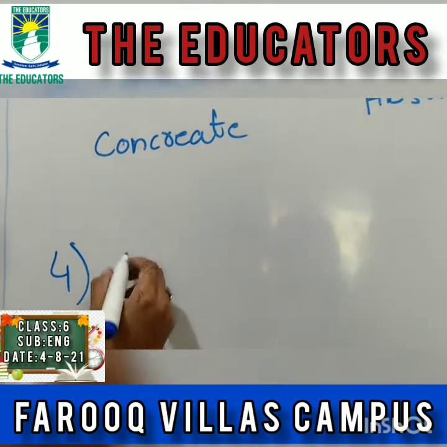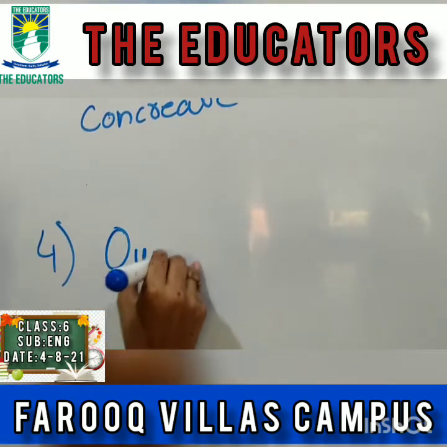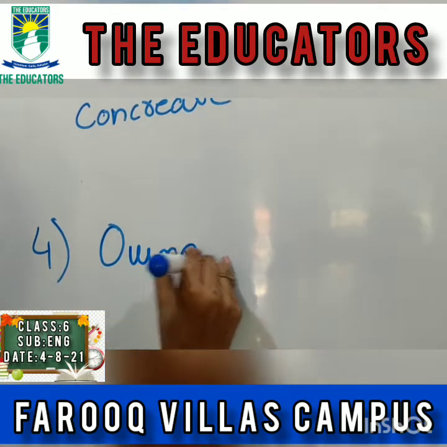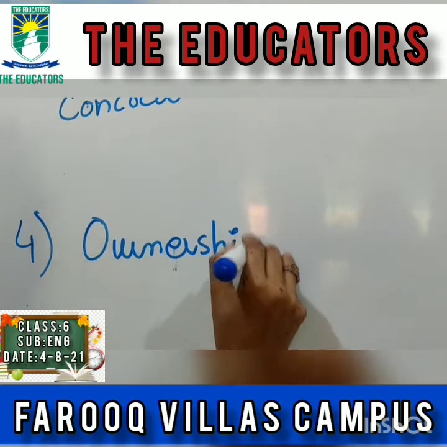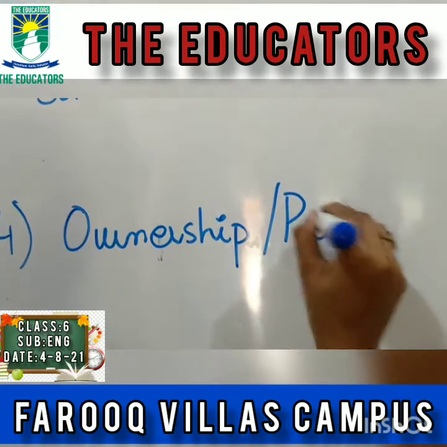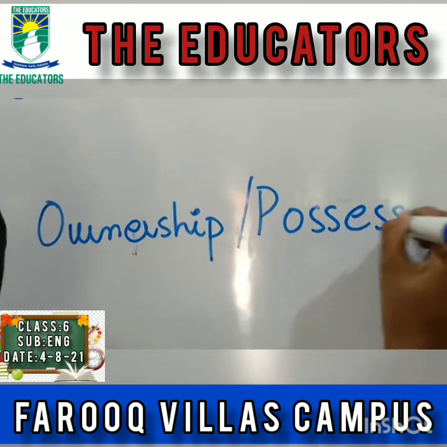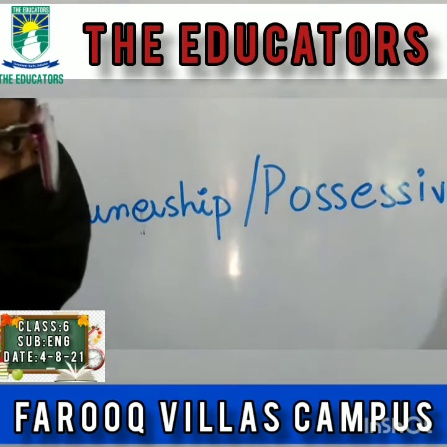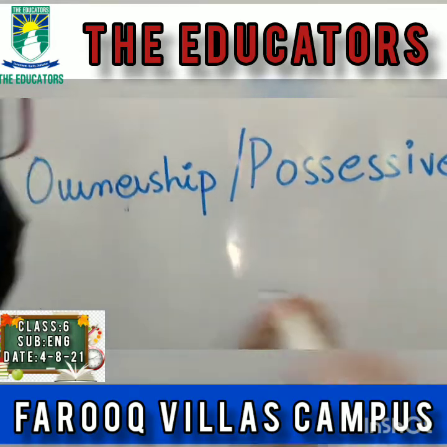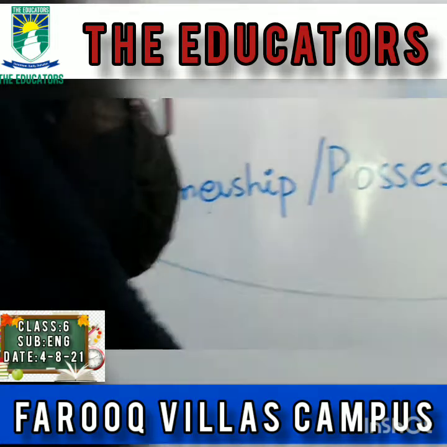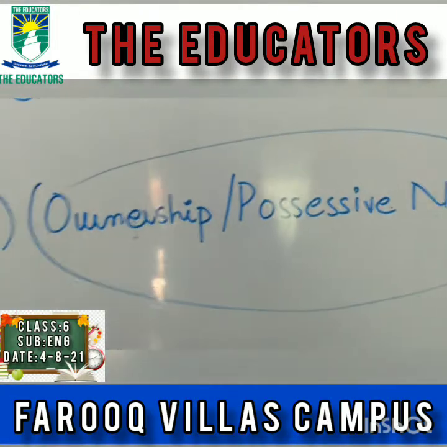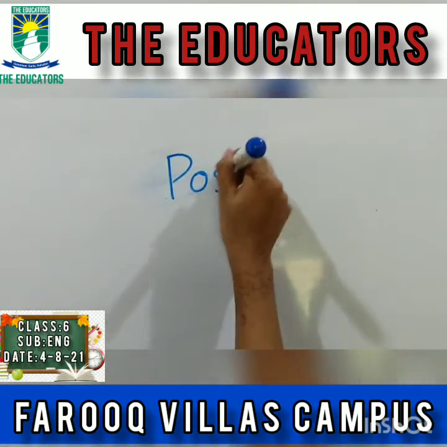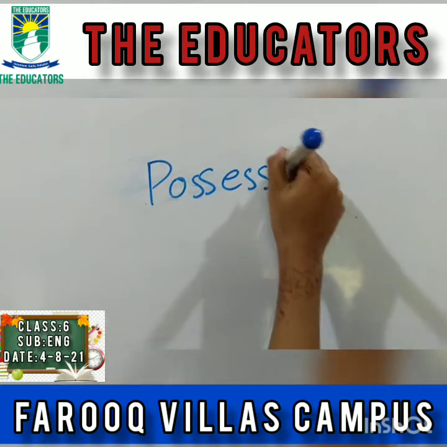The fourth type of noun is the ownership or the possessive noun. What is the ownership and the possessive noun? So what is possessive noun?